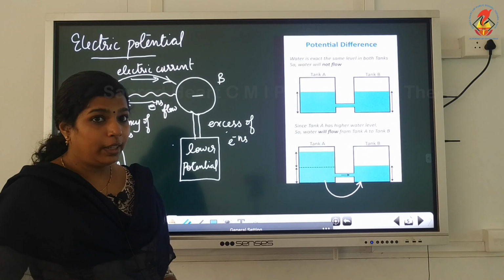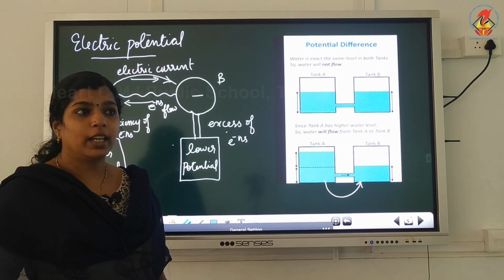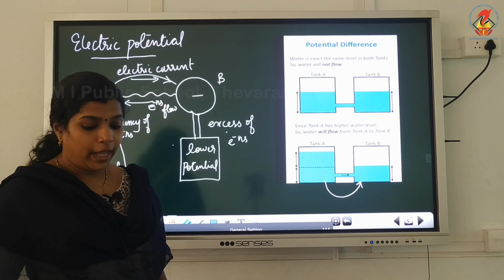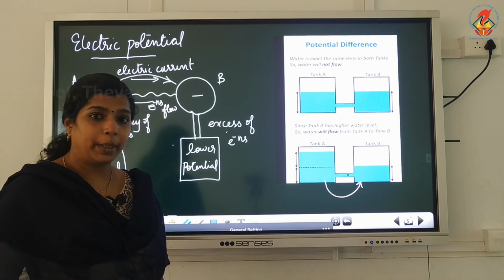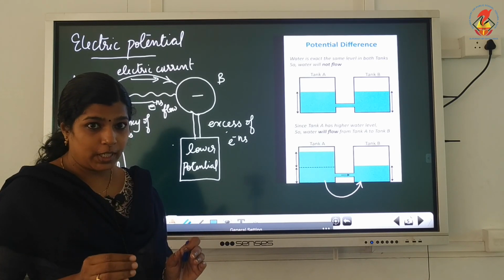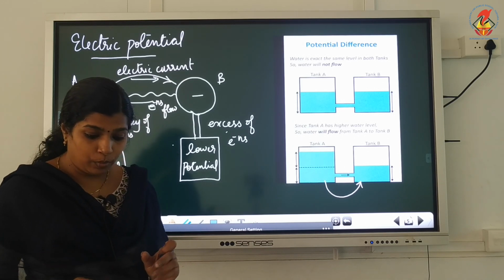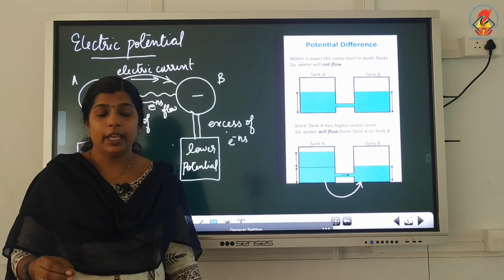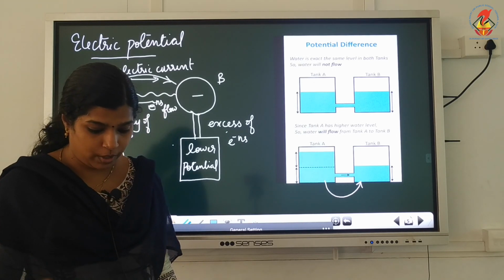Therefore, quantitatively, the potential is measured in terms of work done in moving a charge against the force of repulsion of another charge.